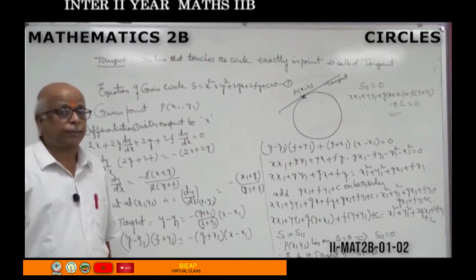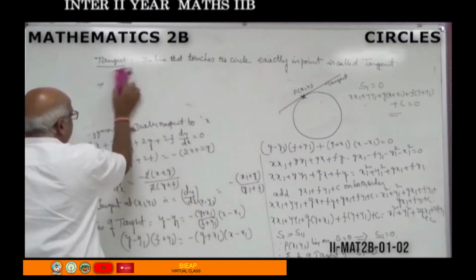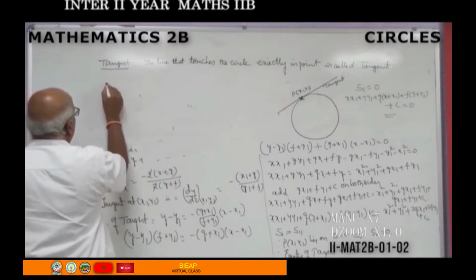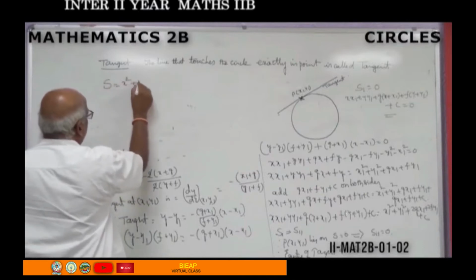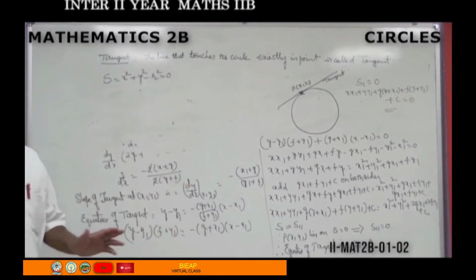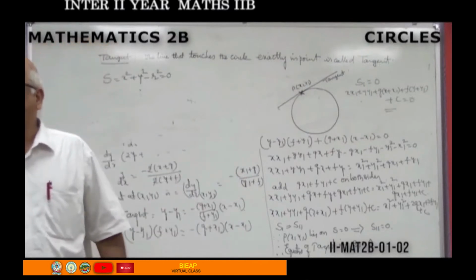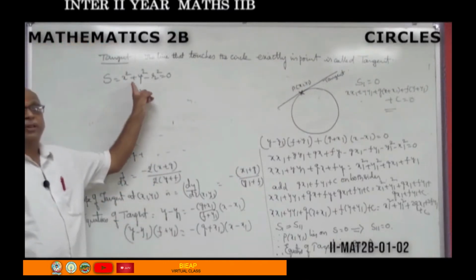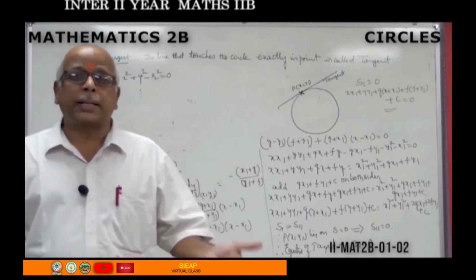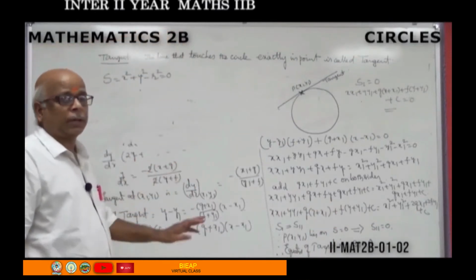7 marks question. Now, in continuation, suppose our given circle is S equal to x square plus y square minus r square equal to 0. What is the difference between this one and the previous circle equation? In this one, the center is the origin and the radius is r. For the previous one, the center is other than the origin and the radius is a positive quantity.